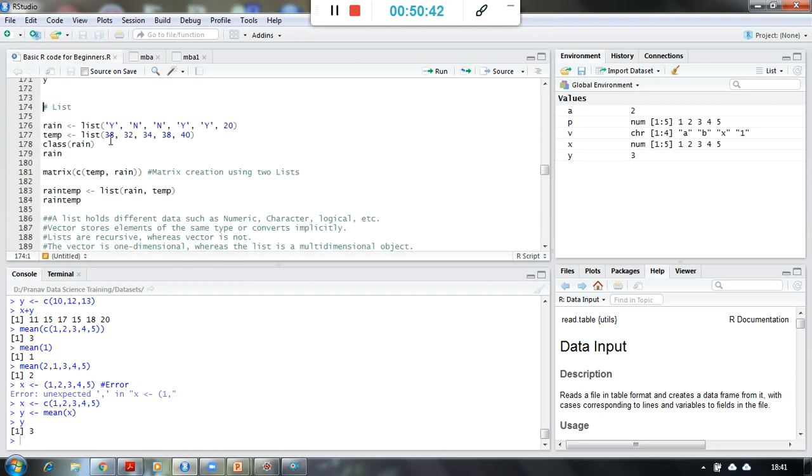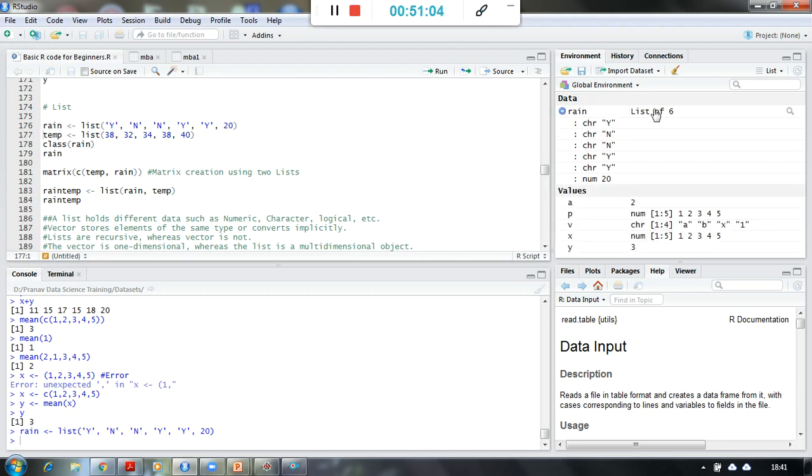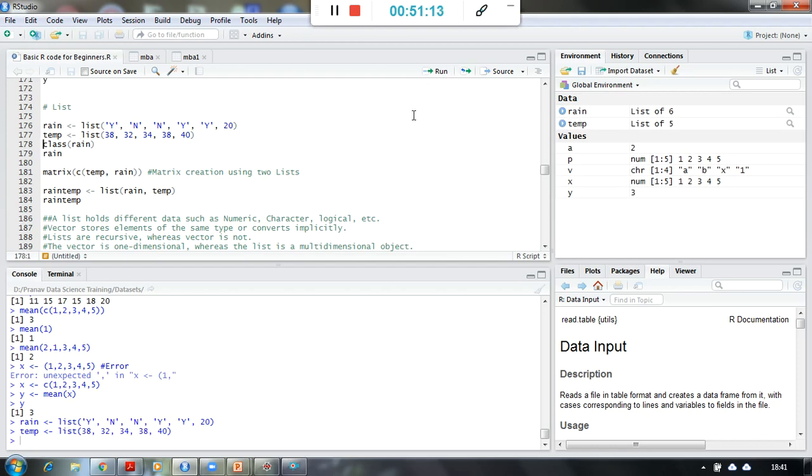Right. Now let us look at some lists. Let us create few lists. Okay, so this is the first list I am creating. So these are the values in the list I am going to store, and I am giving the name to the list as rain. So rain has happened or not happened, happened or not happened, and there is one value which is 20. Okay, so rain has been created, and rain is having a list of items, and temperature is having another list of items, that is 38, 32, 34, etc.